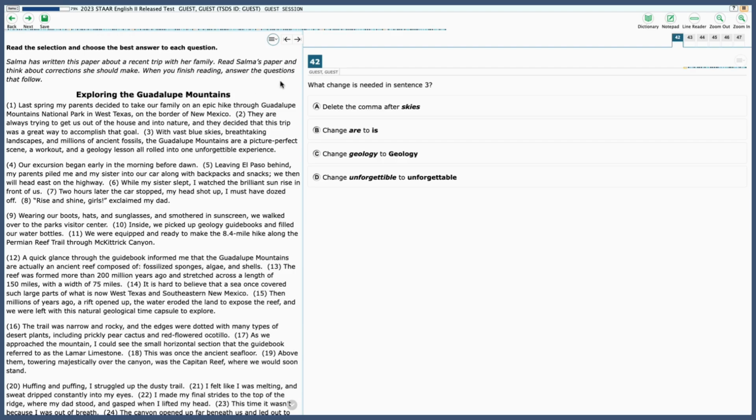Exploring the Guadalupe Mountains. Last spring, my parents decided to take our family on an epic hike through Guadalupe Mountain National Park in West Texas, on the border of New Mexico. They are always trying to get us out of the house and into nature, and they decided that this trip was a great way to accomplish that goal. With vast blue skies, breathtaking landscapes, and millions of ancient fossils, the Guadalupe Mountains are a picture-perfect scene, a workout, and a geological lesson all rolled into one unforgettable experience.